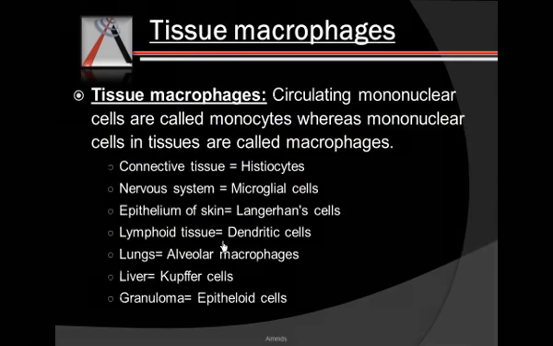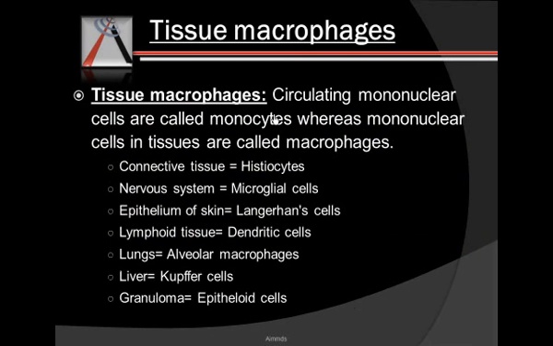We talk a little about tissue macrophages here. The tissue macrophages are nothing but the monocytes that have reached the tissue. In the tissue, they are called macrophages, and they have different names in different kinds of tissue. We have included this slide here because again, this is a very common source of MCQ. In the connective tissue, these macrophages are called histiocytes. In the nervous system, they are called microglial cells, or you can say just glial cells. In the epithelium, they are called Langerhans cells. In the lymphoid tissue, they are called dendritic cells. In the lungs, they are called alveolar macrophages.